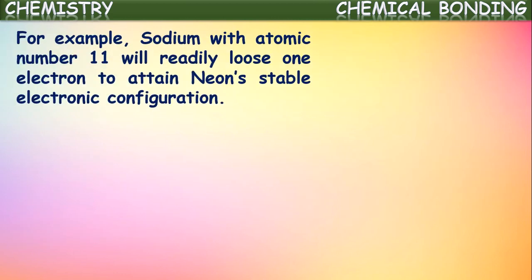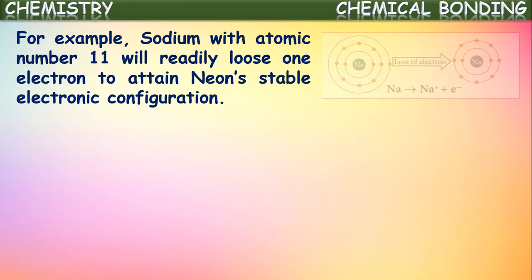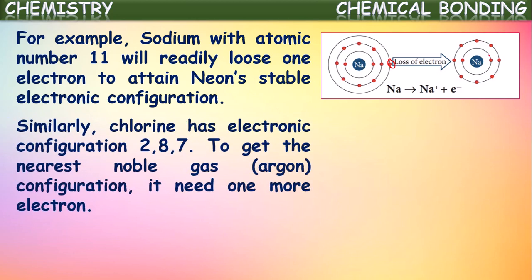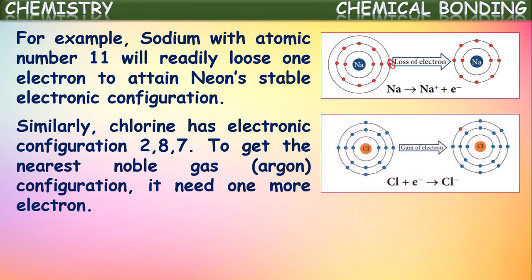For example, sodium with atomic number 11 will readily lose one electron to attain neon's stable electron configuration, isn't it? It has only one electron in its outermost shell, so by losing that it will get the neon configuration. Similarly, chlorine has electron configuration 2, 8, 7. To get the nearest noble gas configuration, it gains one electron, so that it gets the argon configuration.